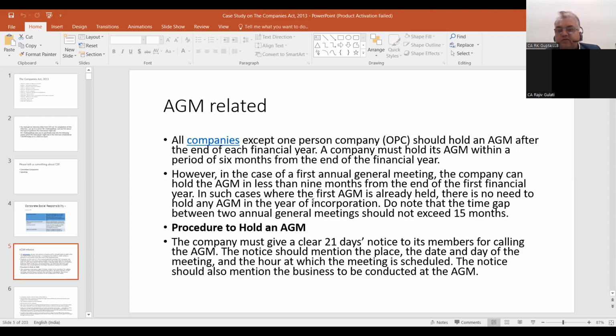Clear days means that both the day of dispatch and day of receipt have to be excluded. The notice should mention the place, the date and day of the meeting, and the hour at which the meeting is scheduled. And the notice should also mention the business to be conducted at the AGM.